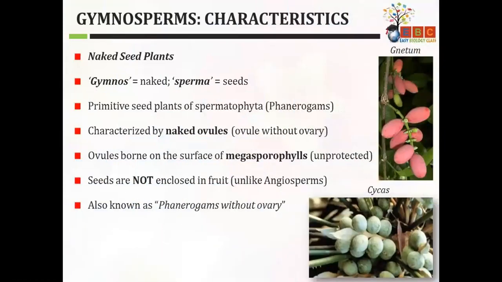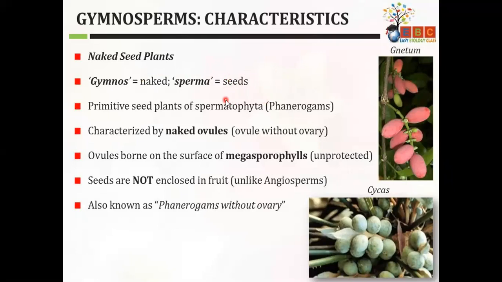So gymnosperms fall under phanerogams. The main difference between phanerogams and cryptogams is the presence of flower. In case of phanerogams, I told you phanero and gamous, decorative marriage. In both cases, flower or flower-like structures are formed. In gymnosperm, the seeds are formed, but these seeds are naked. These seeds are not at all covered inside the fruit.